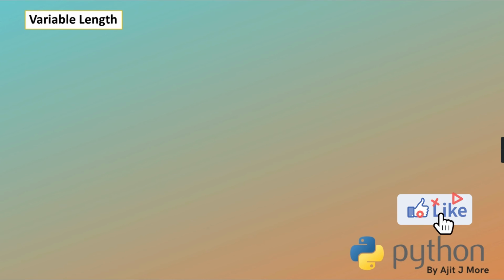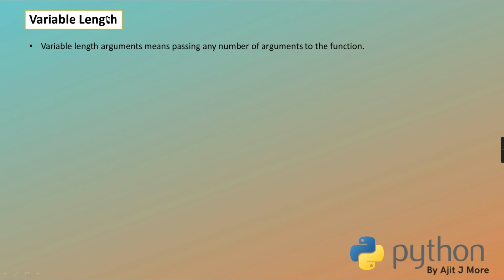So now the basic explanation is done. Examples you got it. Now we will try to understand all this through the slides part. So we'll quickly move on to the slides part. So variable length, first of all, the concept is defining a function to which you can pass any number of arguments at the time of call. So variable length argument means passing any number of arguments to the function. When you're calling, how many arguments you're going to pass is not fixed. Okay? Then there are two types of variable length argument which we have discussed now. Putting 1 star and putting 2 star.